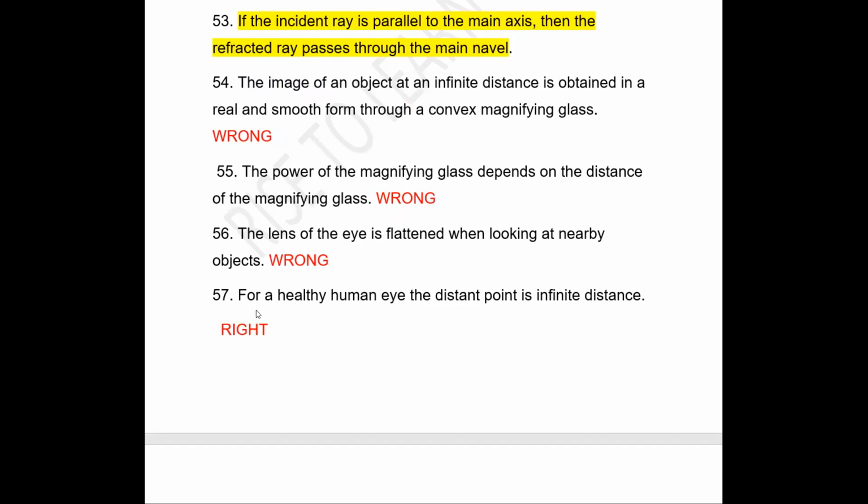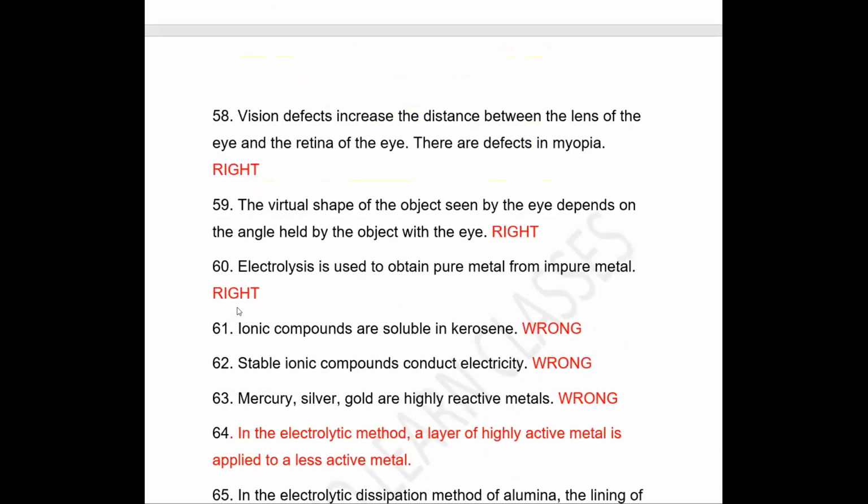Next is, for a healthy human eye, the distant point is infinite distance. It is right. Next question is, vision defect increase the distance between the lens of the eye and retina of the eye. They are defect in myopia. If the distance between the lens and retina increases, image will form in front of retina. That defect is called the myopia. So the statement is right.